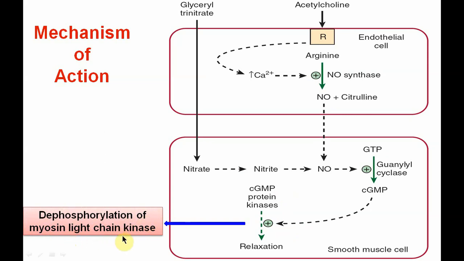This enzyme is important for the phosphorylation of myosin, so that myosin combines with actin and leads to muscle contraction. But here there is dephosphorylation of this enzyme, so myosin phosphorylation is interrupted and it cannot bind with actin, which leads to muscle relaxation. So this is how nitric oxide acts, through the second messenger cyclic GMP.